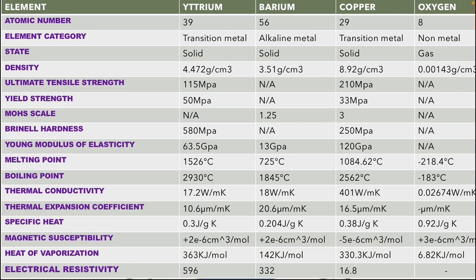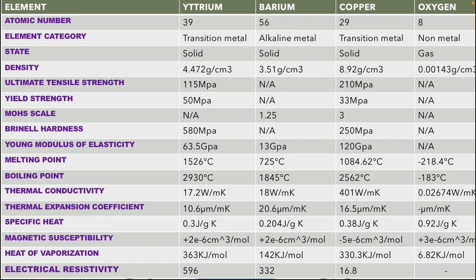Yttrium has an atomic number of 39, and the element category of yttrium is transition metal, and the state of yttrium is solid, where the density of yttrium is 4.472 grams per centimeter cube, and the ultimate tensile strength of yttrium is 115 megapascals, and the yield strength of yttrium is 50 megapascals, and the Brinell hardness for yttrium is 580 megapascals, and the Young's modulus of elasticity of yttrium is 63.5 gigapascals, and the melting point of yttrium is 1526 degrees Celsius, and boiling point of yttrium is 2930 degrees Celsius, and so on.